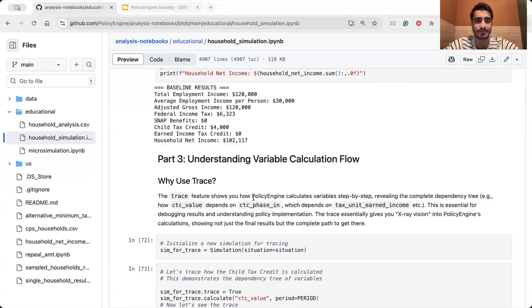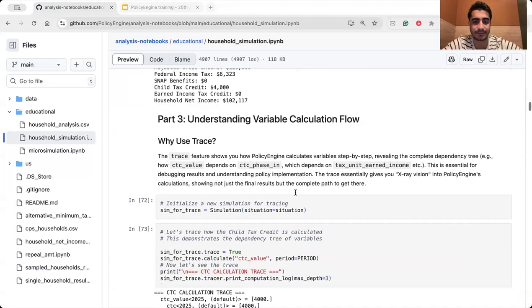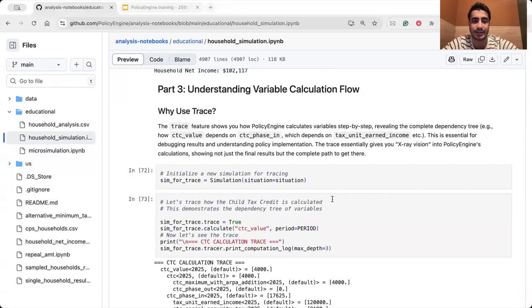It's important for us because we are open source, so we can track everything here. There is no black box. You can have a trace on each variable, each layer. The trace features show how PolicyEngine calculates variables step by step. So you can see the interconnections between the variables, how we calculate different variables, and how, by changing one variable, you can see what happens to the others.